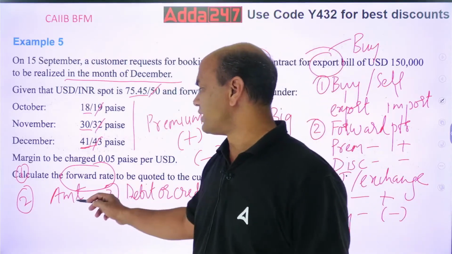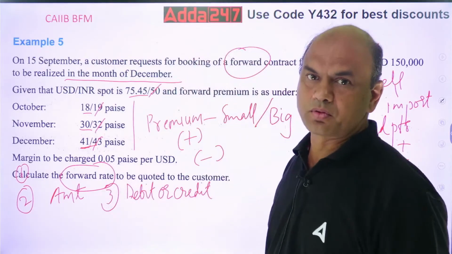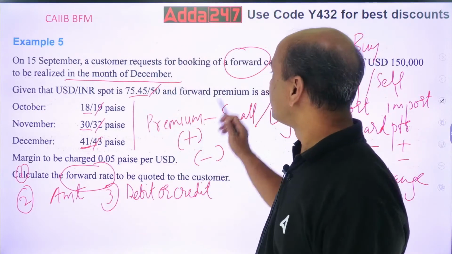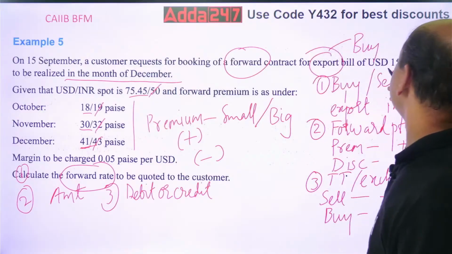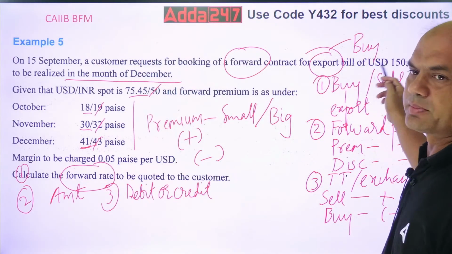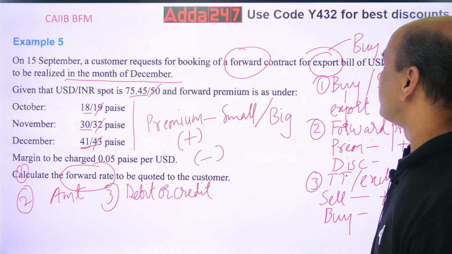So now firstly, give me the amount. What is the amount over here? Amount in rupees. See, the dollar amount is given as USD 1,50,000. This is my dollar amount. So I want it in rupees.